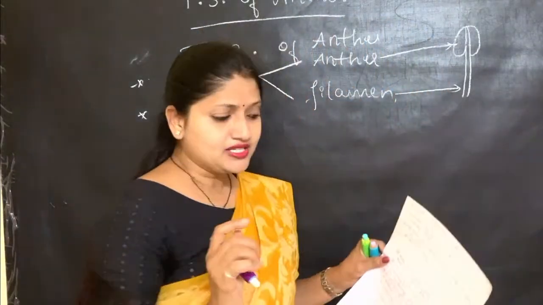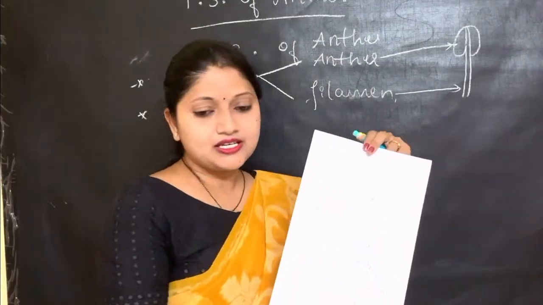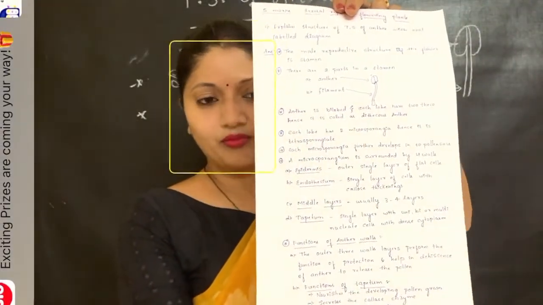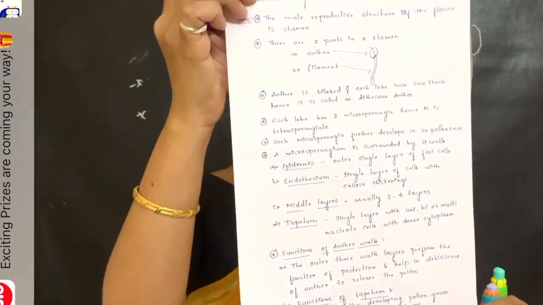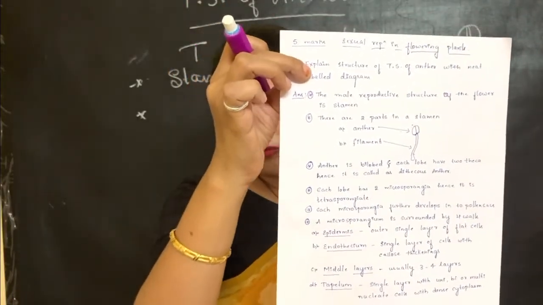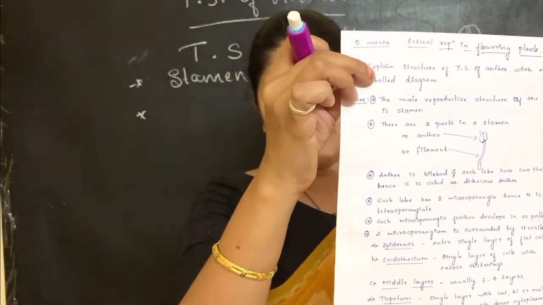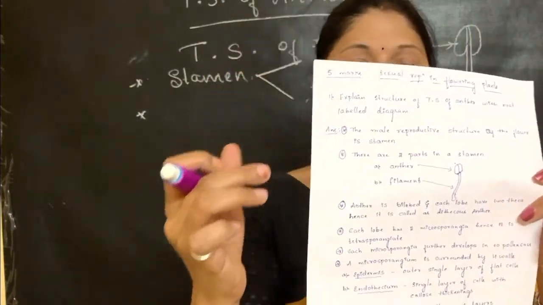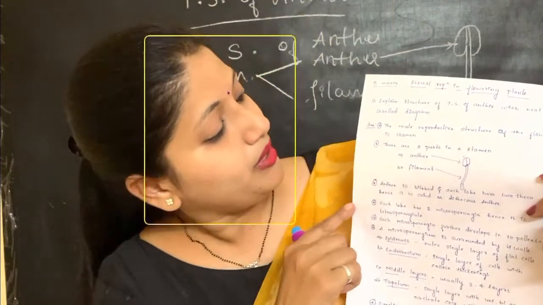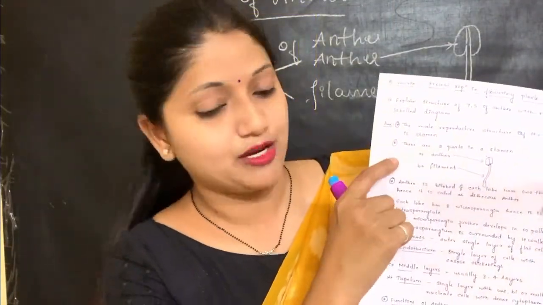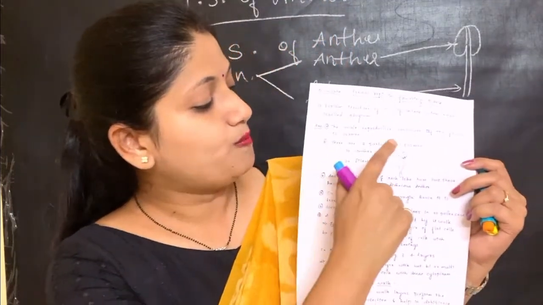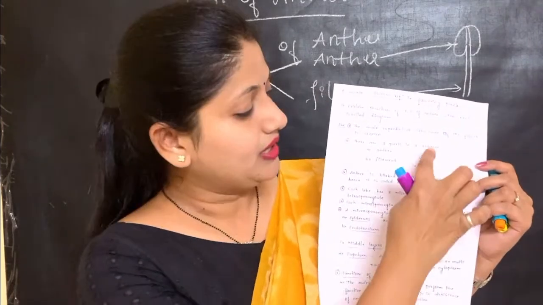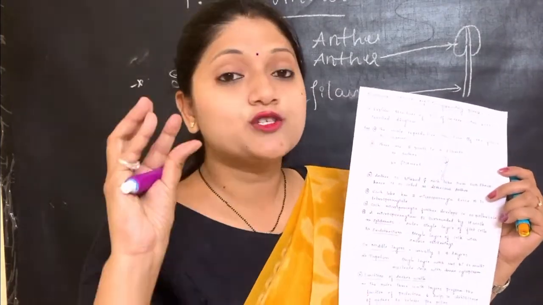Anyways, whatever answer I have written here, see, this is the one which I have written. This is how you have to present. Anyways, I'll again post this in the form of a PDF also. Every question you will be getting in the form of a PDF. So this is how you have to present. See, what I've written here, the first point is the male reproductive structure of the flower is the stamen. Then the second one is there are 2 parts in a stamen, that is anther and filament. See, not a big deal to show it, right? Anther and the filament, just mark it. So it looks very neat.